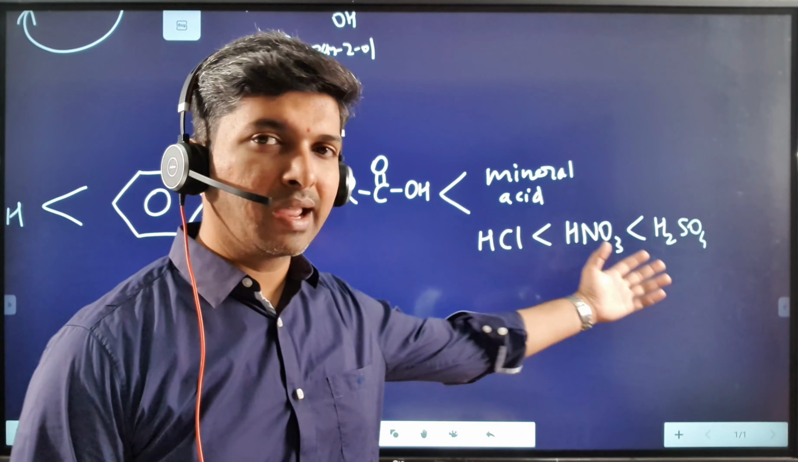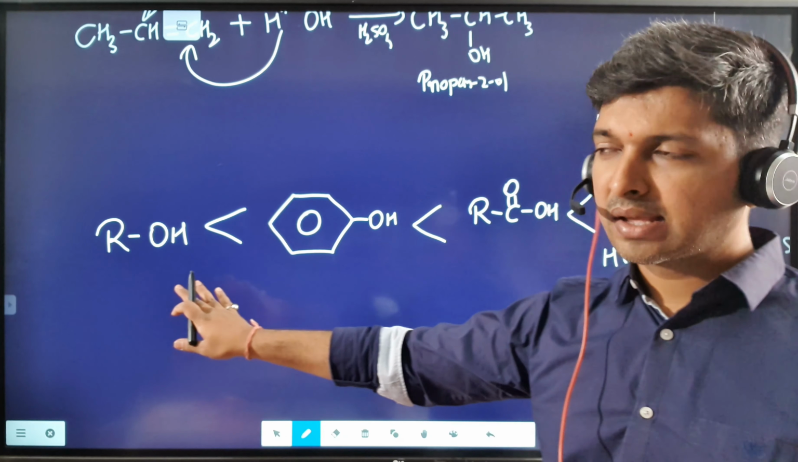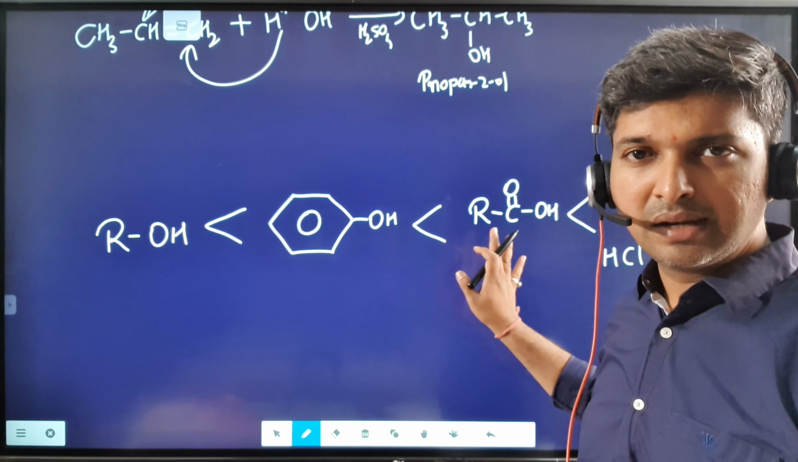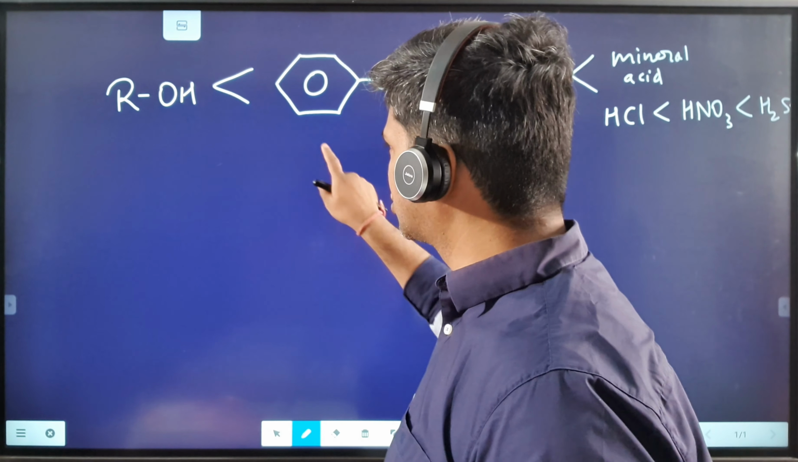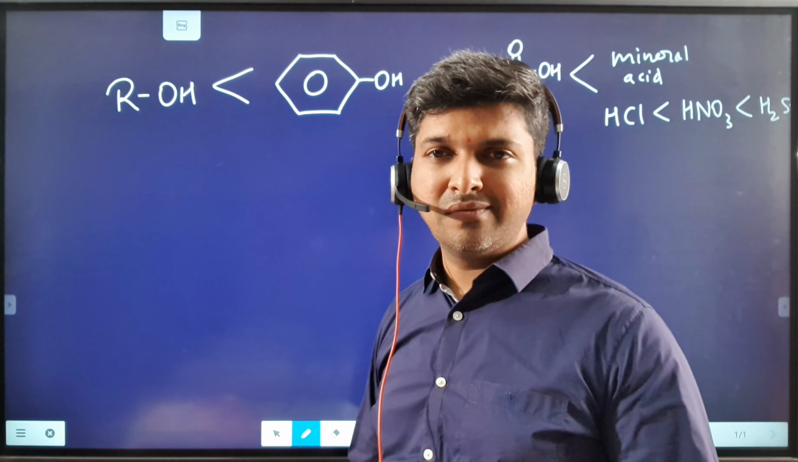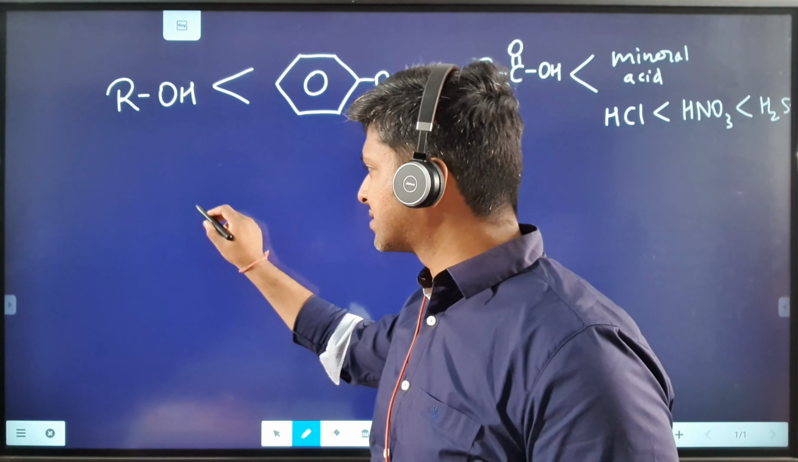These are the inorganic acids, and these are the organic. So amongst the organic, alcohol is least acidic, then phenol, then carboxylic acid. What are we going to discuss as of now? Initially we're going to talk about phenol and alcohol. Let us check why phenols are a million times more acidic than alcohols.